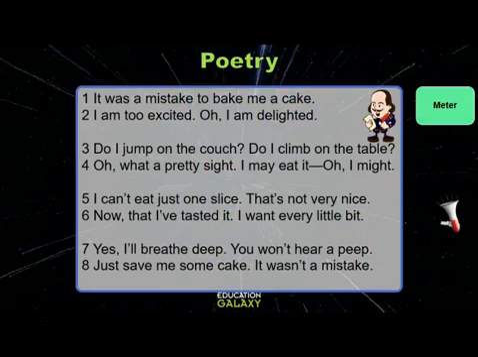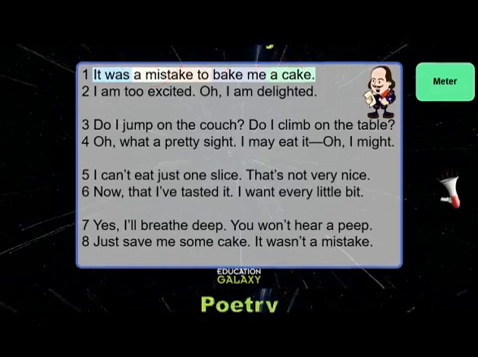And meter creates the rhythm. Every two syllables makes a beat, as you will see in the first line. These two syllables make one beat: "It was." And part of this word makes a beat with "a mistake." So "a" and part of "mistake" makes a beat. Two syllables, one beat. "Take two" is two syllables, one beat again. "Bake me," two syllables, one beat. "A cake," two syllables, one beat. And this pattern of beat makes the rhythm or the meter.